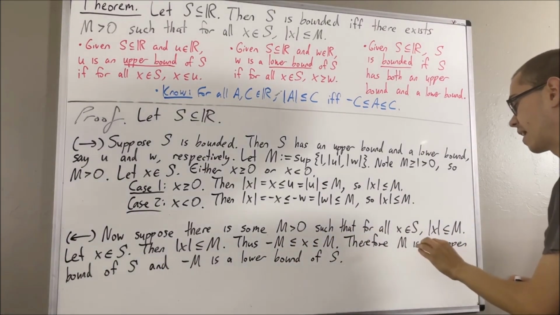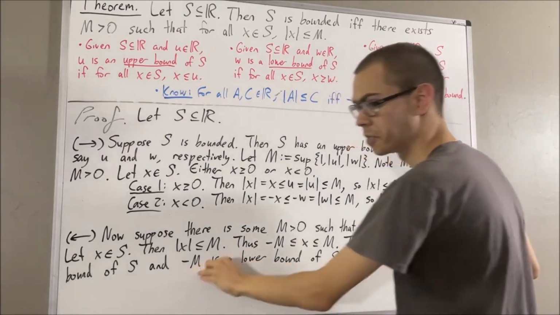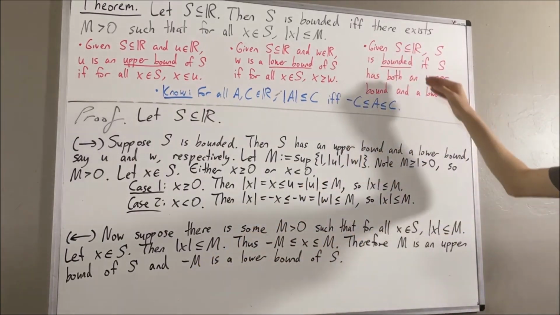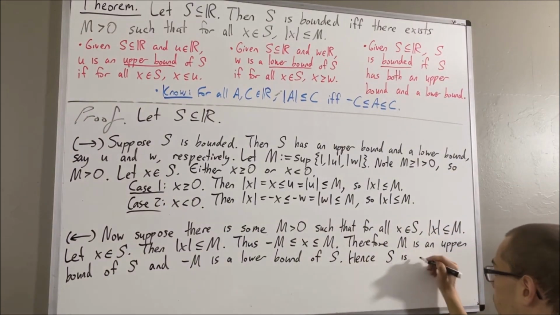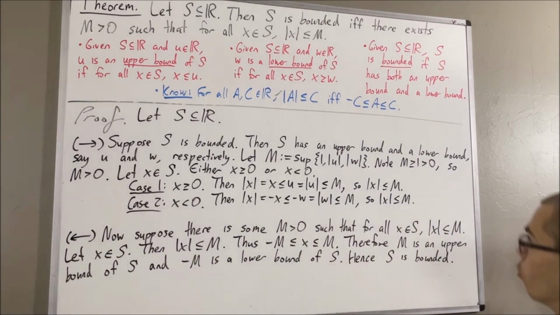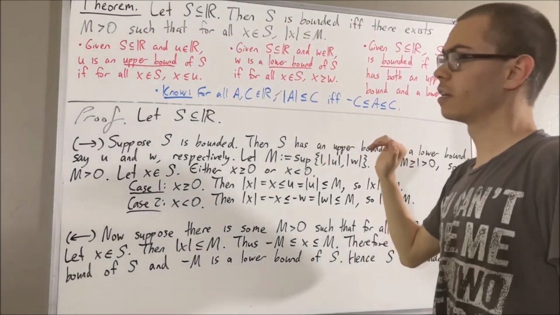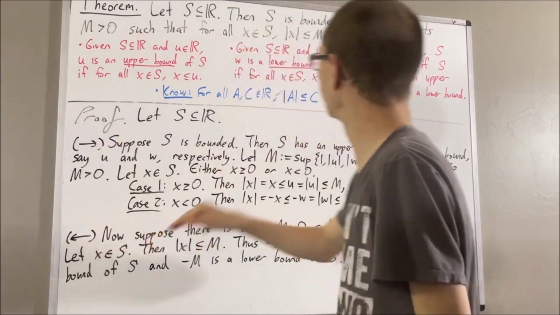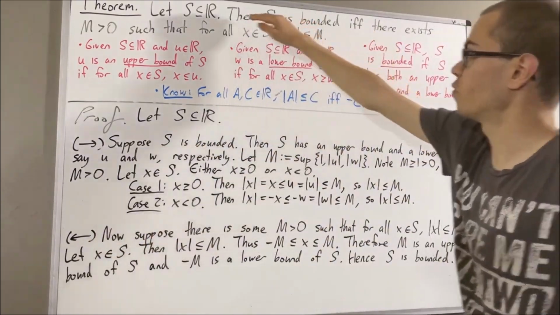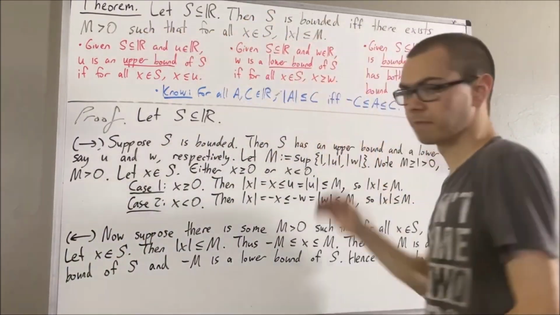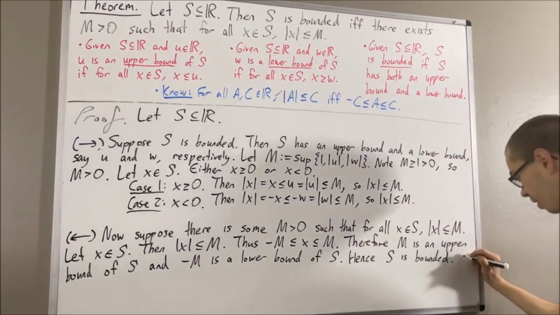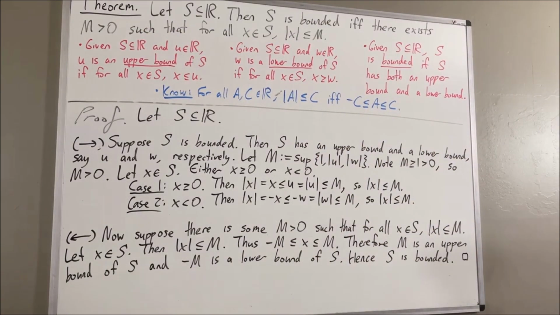So we see that s has an upper bound and a lower bound. Therefore, by definition, s is bounded. So we have shown if this is true, then this is true. And we've proven both directions of the if and only if, which means we have proven this entire statement. So this completes the proof. And so yeah, that's pretty much it for this video.